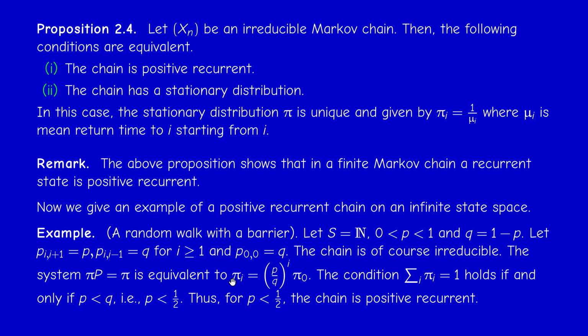Since we want a probabilistic solution of the system, the sum is 1, as you know. So this condition holds if and only if p is less than q, so p is less than 1/2. So we know that for p less than 1/2, we have a tendency to go to 0 actually, the chain is positive recurrent. So this is an example of a positive recurrent Markov chain on an infinite state space. So 0 here actually plays a special role.